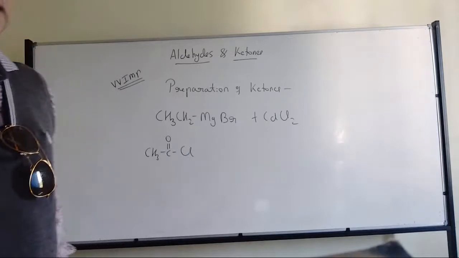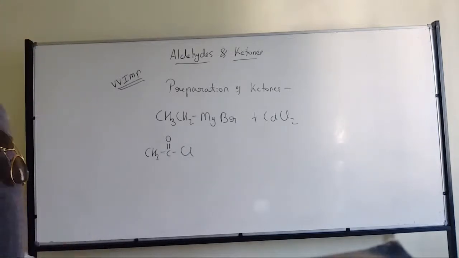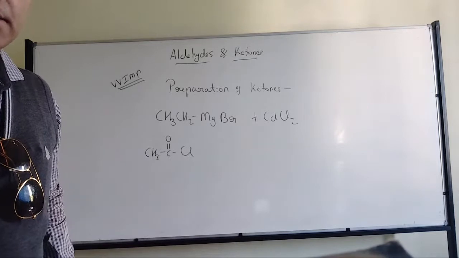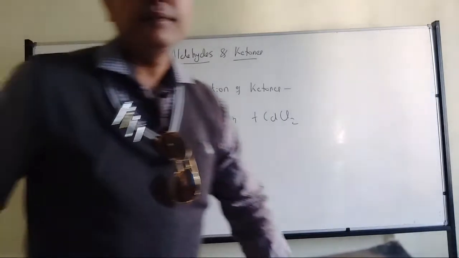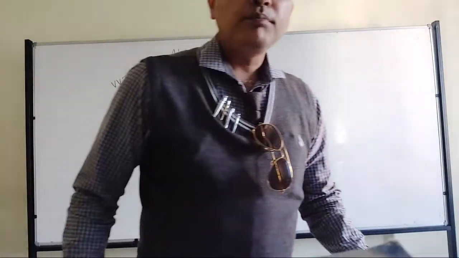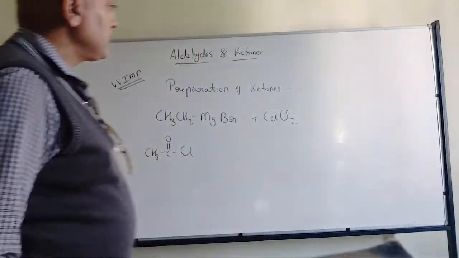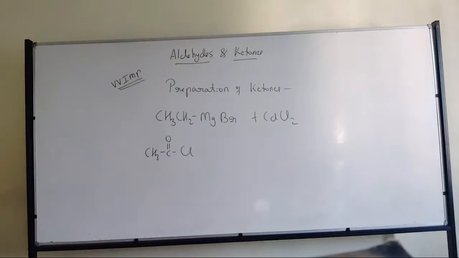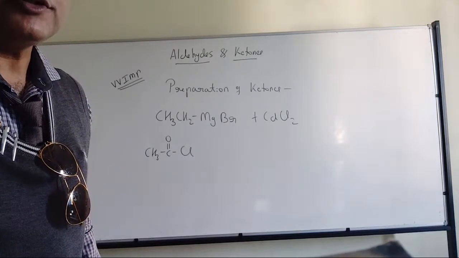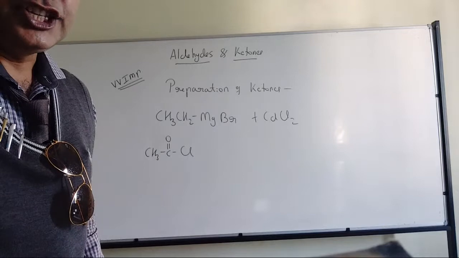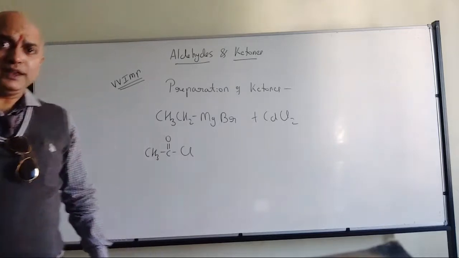I want the IUPAC name. I have ethyl magnesium bromide as the Grignard reagent, and the acyl chloride I have taken here is acetyl chloride. Butan-2-one, okay? Will all of you agree with him? Arpit is saying butan-2-one. Sanjana is saying methyl propanone.